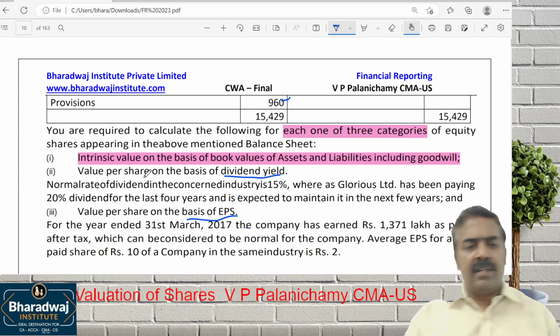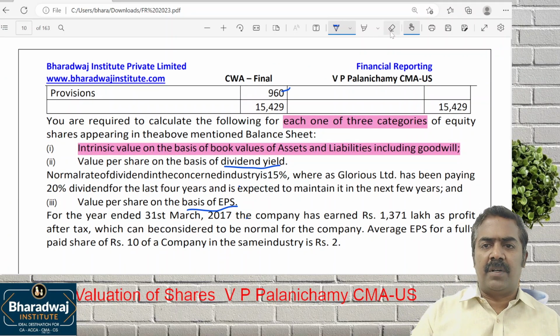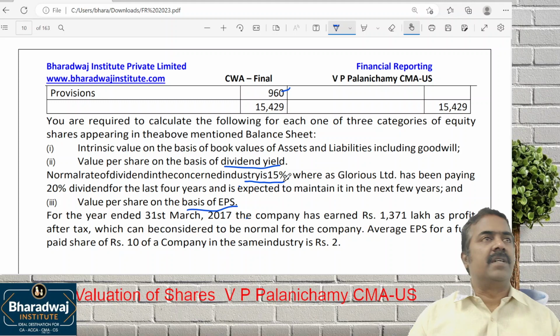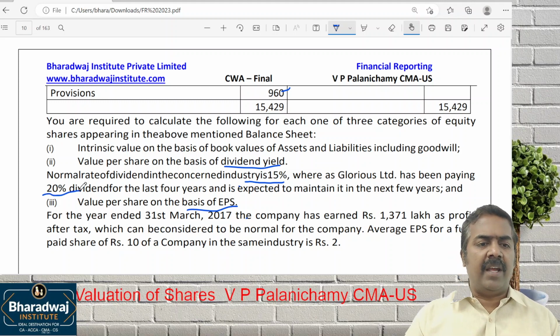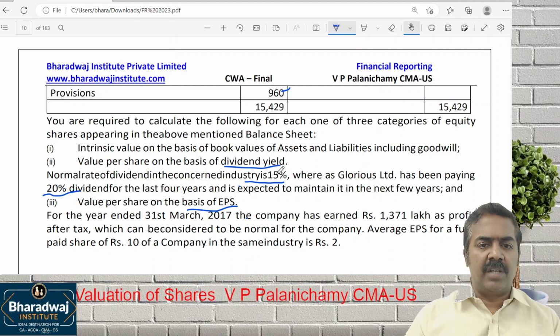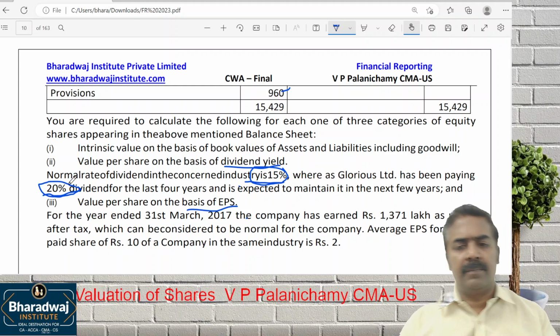Next, they ask you to work out the value based on dividend. Based on which one? Dividend. What is the industry dividend yield given? 15%. This is like the normal rate of return. But we are paying 20%. This is like the expected rate of return. What is the normal rate of return in the industry? 15%. What is the expected dividend of the company? 20.